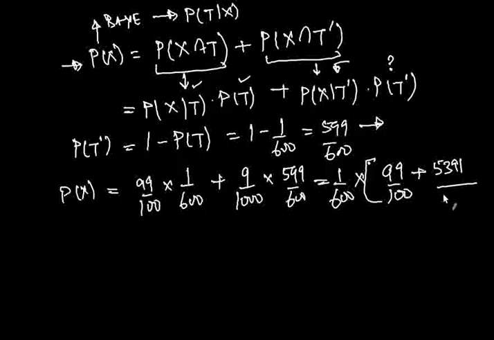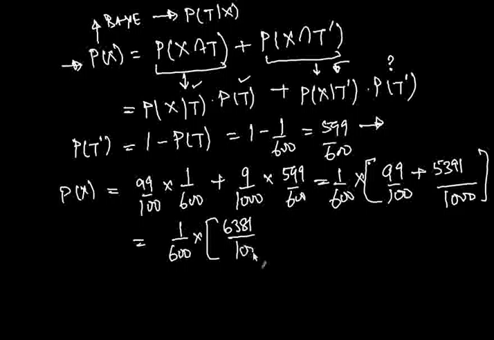divided by 1000, and you can actually check this calculation on your own, because I don't want to make this question about the calculation. The calculations are rarely important. It's the concept that is more important. This comes down to 6381 divided by 1000. So this is probability of X, which means that we've got the last missing piece.